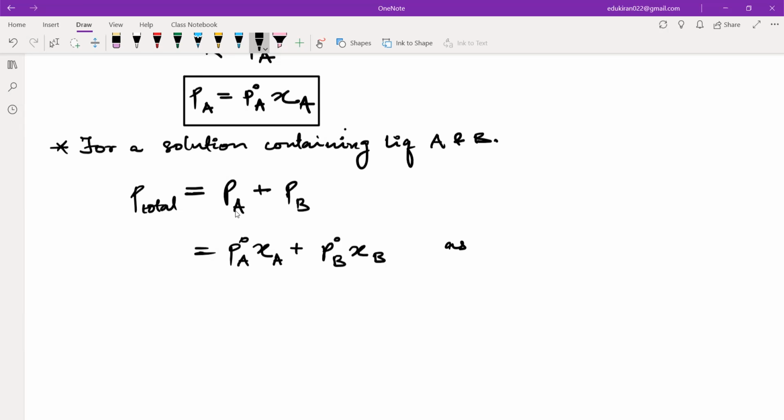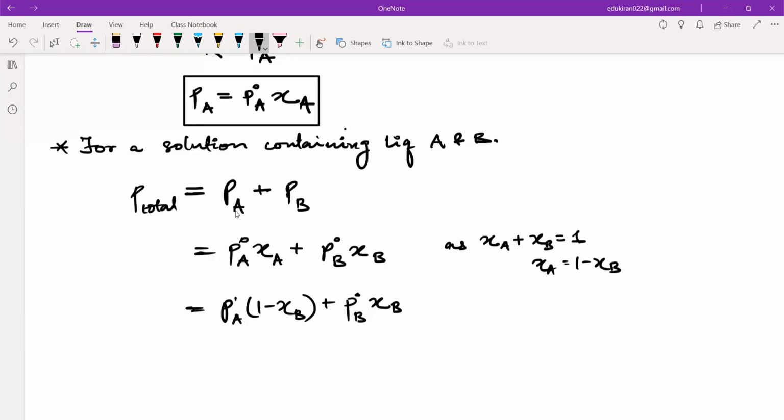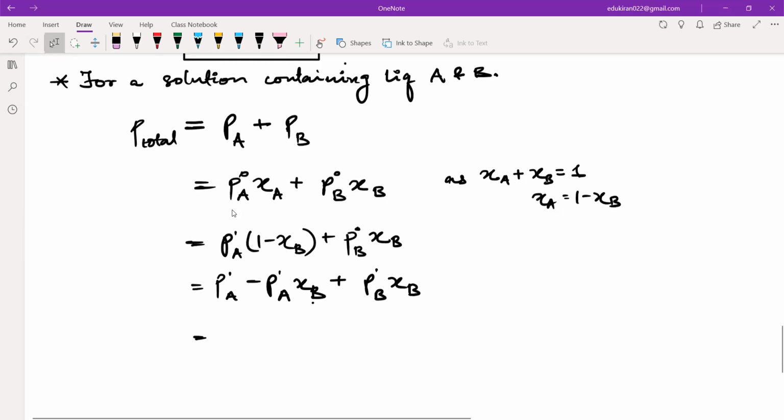We also know that chi A plus chi B is equal to 1, so chi A will be equal to 1 minus chi B. We can write P naught A into 1 minus chi B plus P naught B into chi B. If I expand this, it will be P naught A minus P naught A chi B plus P naught B chi B. Now I can take chi B common.